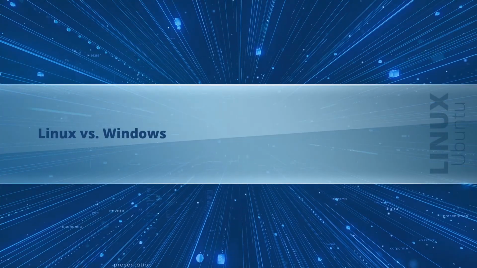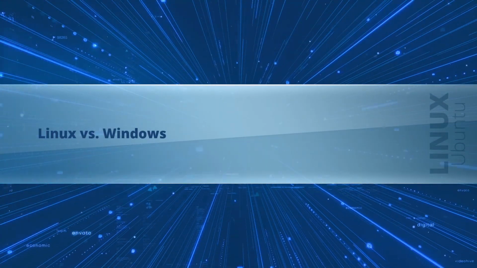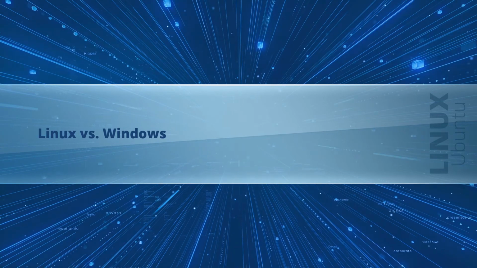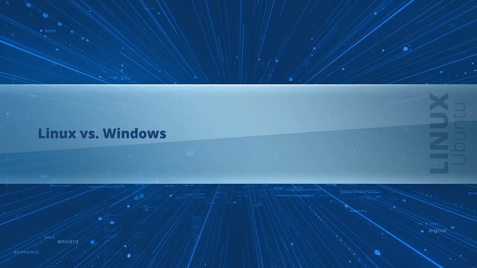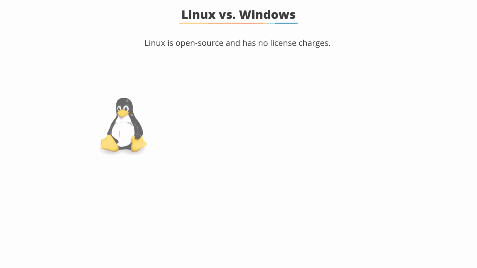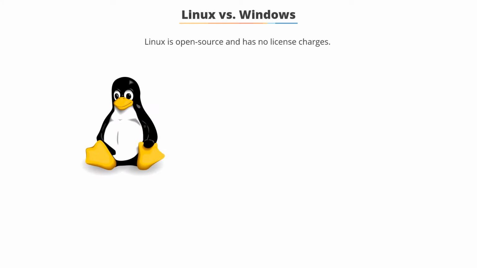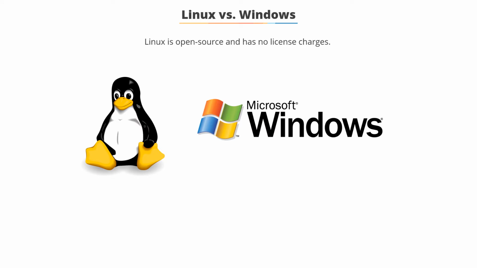Linux versus Windows. Now that you know what an operating system is, let's differentiate between Linux and Windows. Linux is an open source OS, and there is no license charges, whereas Windows is owned by Microsoft Incorporated. Therefore, it is a proprietary OS. Linux uses traditional Unix permissions and POSIX ACL, access control list, for file access, whereas Windows uses ACL.